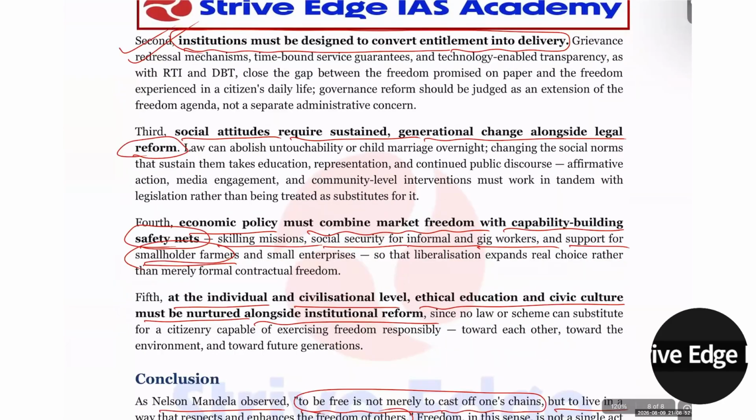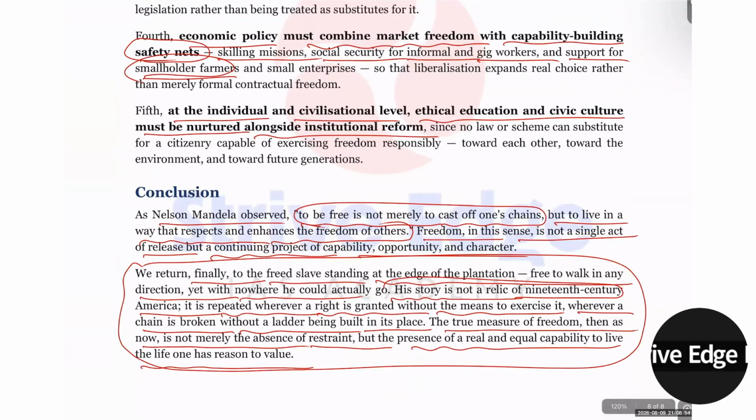Then in the conclusion, generally you can conclude by writing a quote. If you are able to remember one, that's okay. Otherwise just sum up, and you can say something if you know it. At the end you have to link this slavery incident we have seen. This is not only an incident of the past; even in the current times the same thing continues, because we are just giving the absence of restraint, we are removing the restraint, but we are not empowering the people.